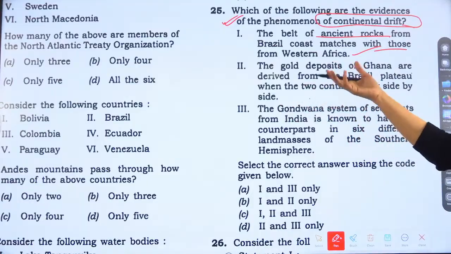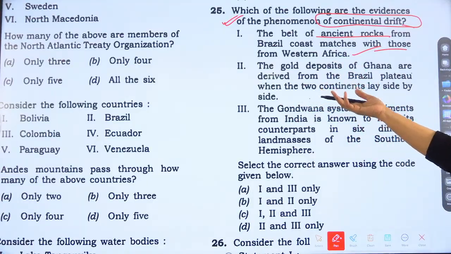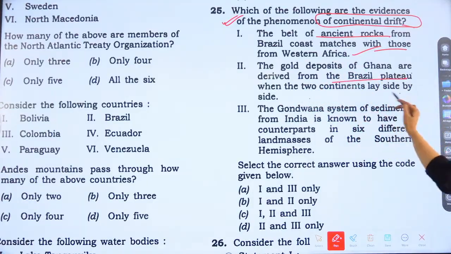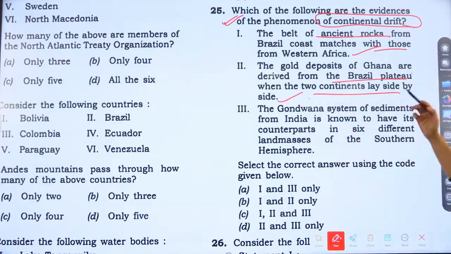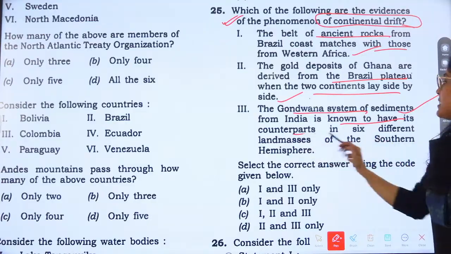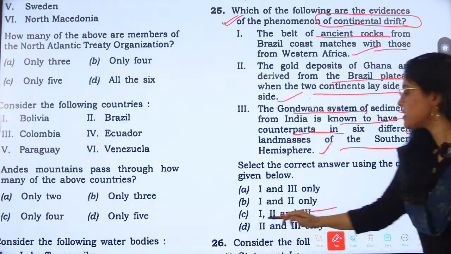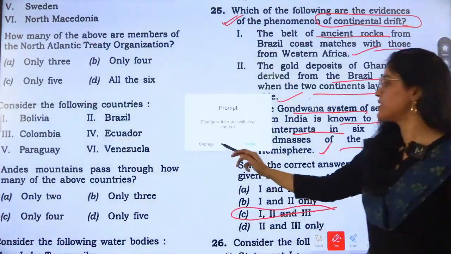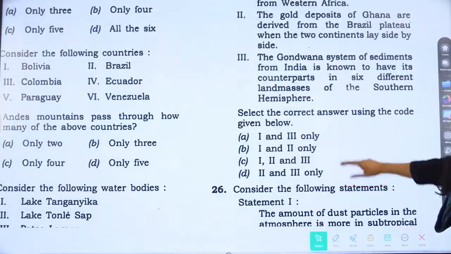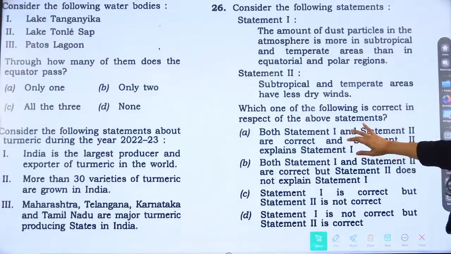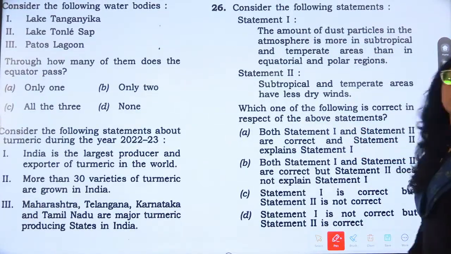Okay, next is the gold deposit of Ghana are derived from the Brazil plateau when the two continents lay side by side. And the Gondwana system of sediments from India is known to have its counterparts in 6 different land masses of the southern hemisphere. So all the three statements are correct if we see the continental drift theory. Right now, next is question number 26.